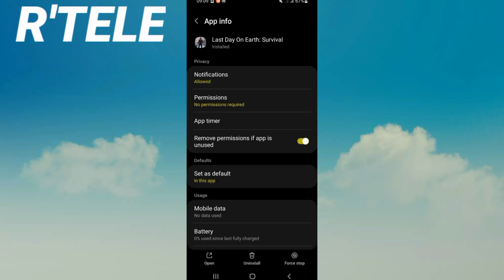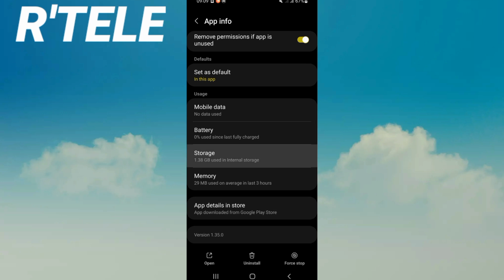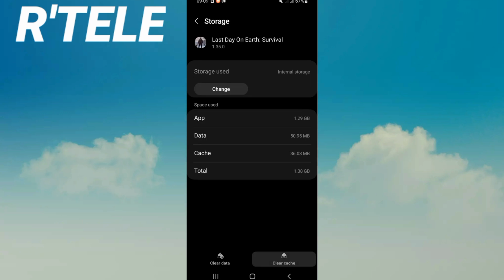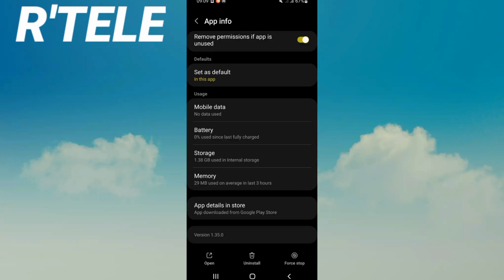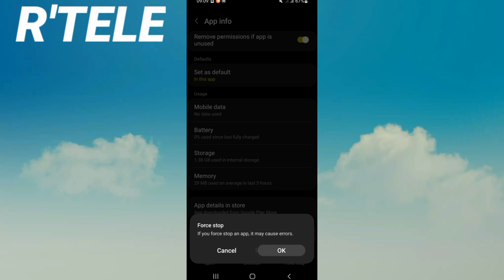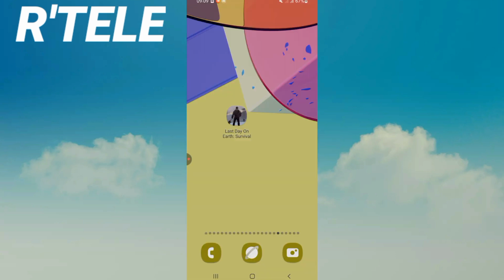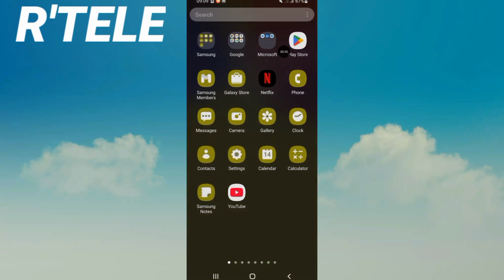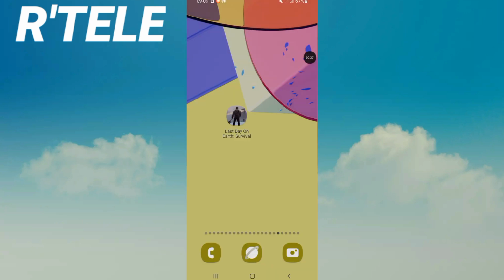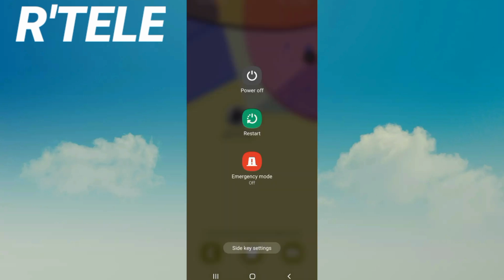So right now you have to scroll these leaves down, click storage, click clear cache only, and back, click force stop and click OK. So go to Play Store or App Store and update Last Day on Earth and restart your device now, and that's it.